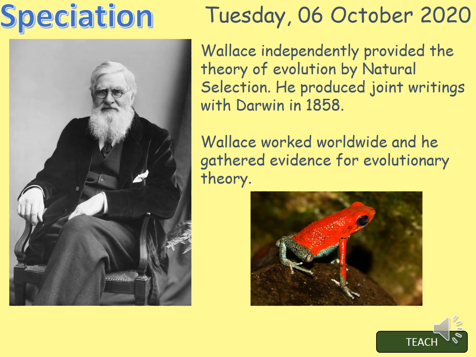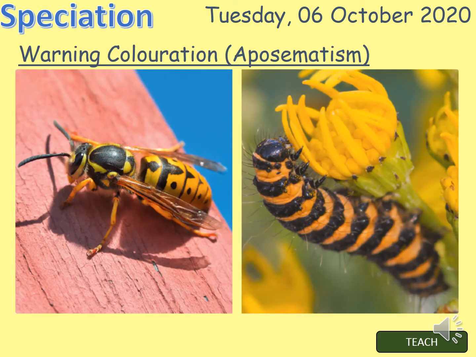Wallace worked worldwide and gathered evidence for evolutionary theory. There is a picture of a frog. The frog is relevant because a lot of Alfred Russel Wallace's work was on warning coloration, also known as aposematism. So it's the idea that predators are warned off from prey due to their colour, that, for example, it may provide some poison or toxins or may put up a fight. So it's warning coloration out to the predators that you really don't want to mess with these.